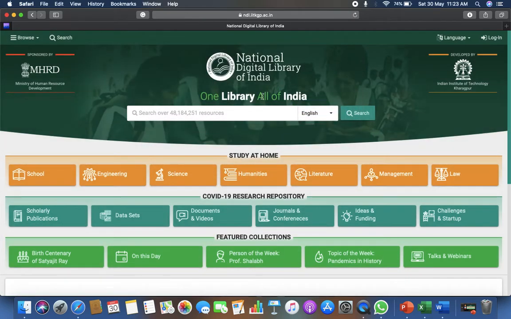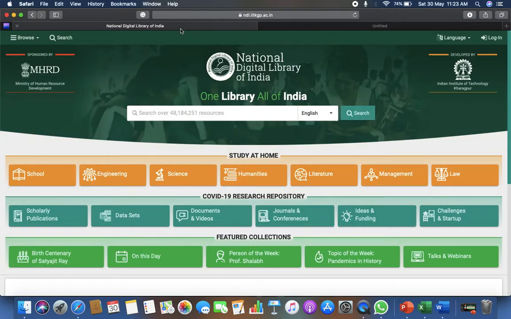So let's see what is there for engineering students. Let's go to engineering. I have clicked on engineering here, and that will redirect you to another page where you can see most of the engineering content. Similarly, there is a page of science where you can get the details related to the science stream. Next are humanities, literature and management, which we will cover one by one in upcoming sessions. Today we will concern ourselves only with engineering.